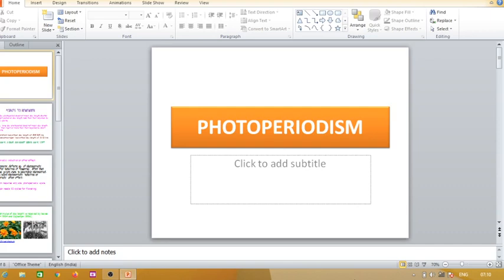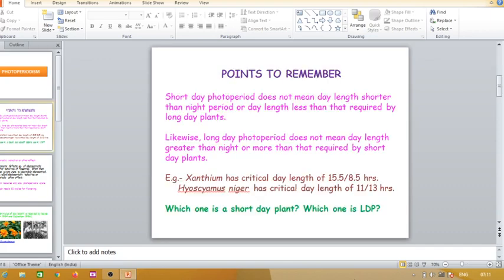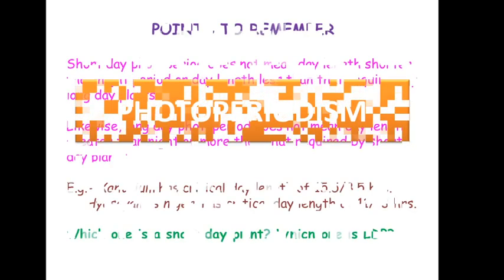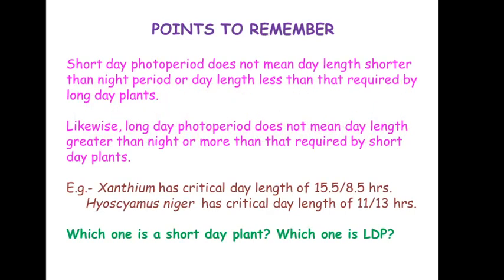The definition of critical day length is the photoperiod which is required for the process of flowering. A short day plant will flower when exposed to a day length which is less than the critical value, and a long day plant will flower when exposed to a day length which is more than their critical day length. Now once again I would like to remind you what the meanings of short day and long day are.